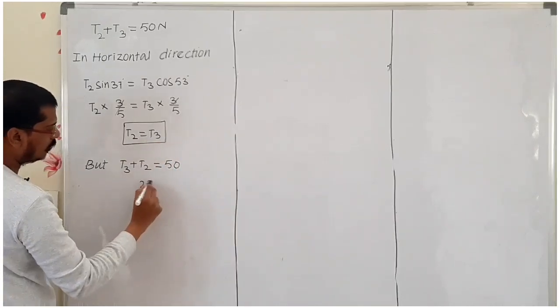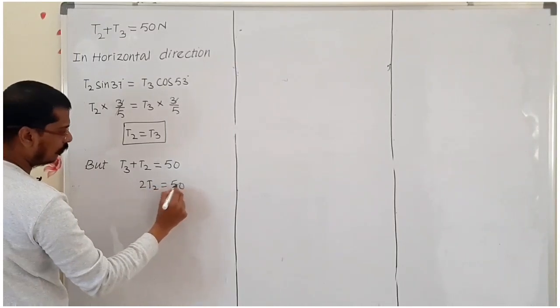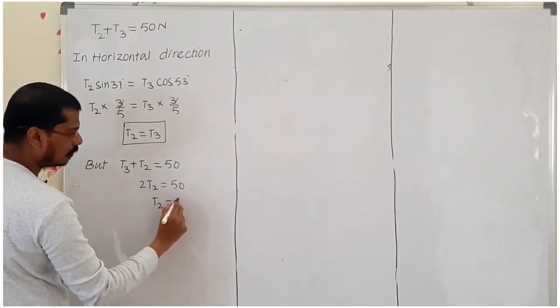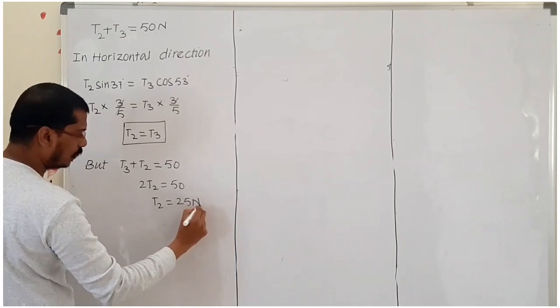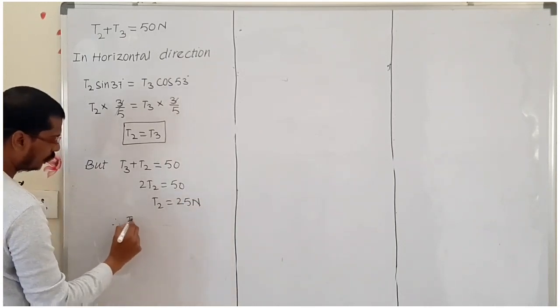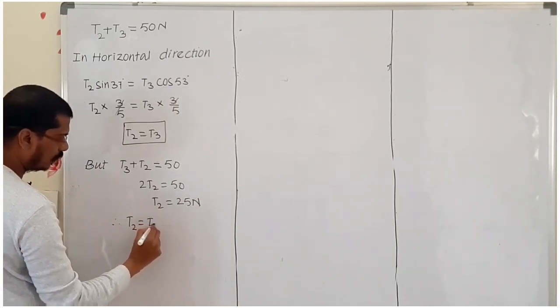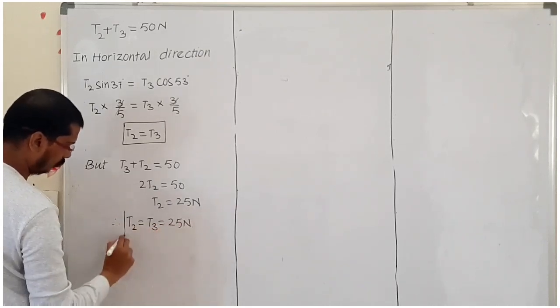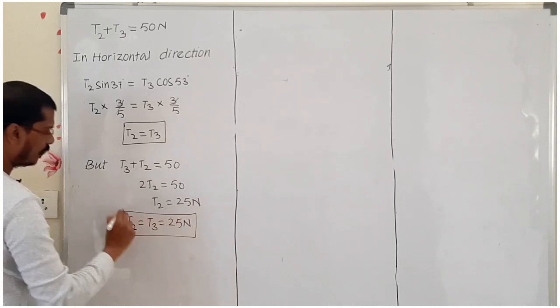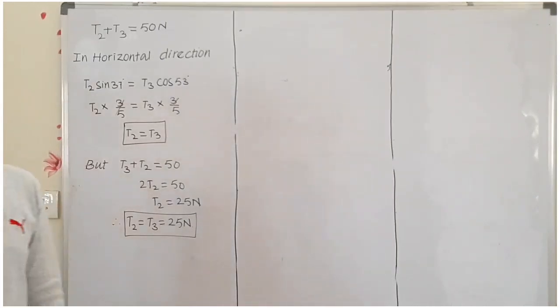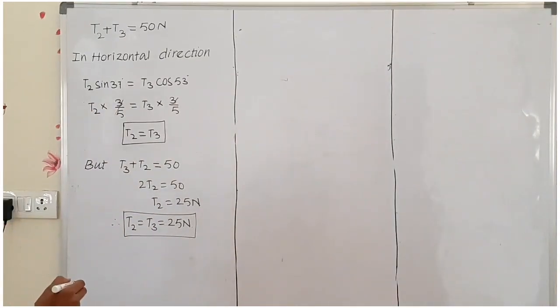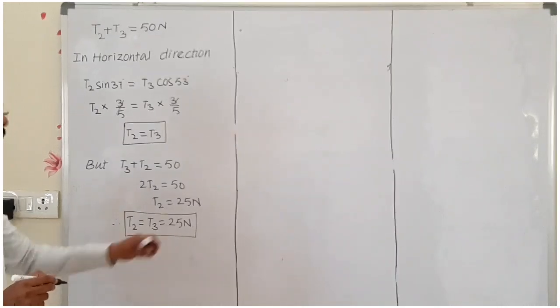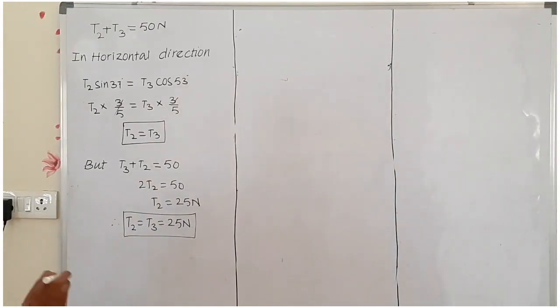Now I am taking T2 equals 50 over 2, so T2 is equal to 25 Newton. Therefore T2 equals T3 equals 25 Newton. T1 is 40 Newton and the T2 and T3 values are 25 Newton.